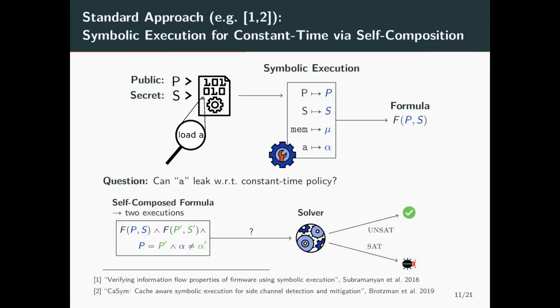This self-composed formula can be sent to an SMT solver. If the solver returns that the formula is unsatisfiable, then it means that the load expression does not leak secrets. If the formula is satisfiable, the load expression depends on the secret and the solver returns a counterexample that triggers the vulnerability.